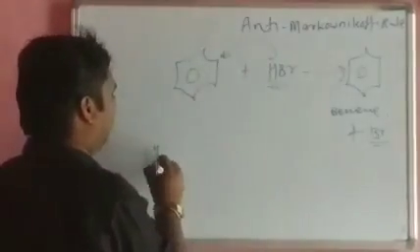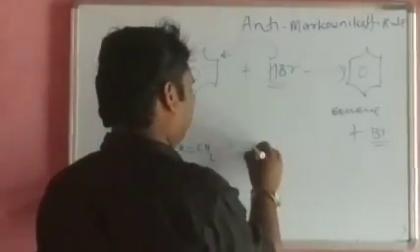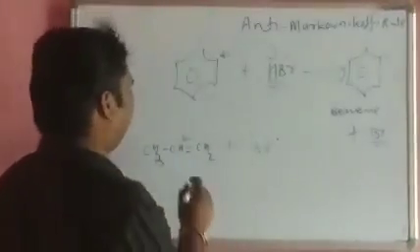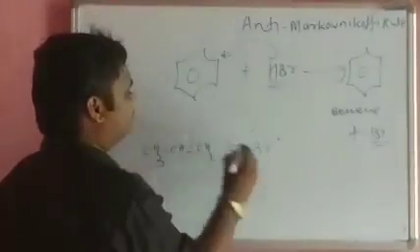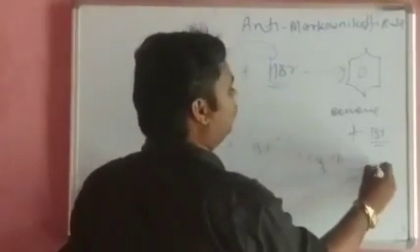Next, the hydrocarbon chain CH3, CH, CH2. This Br radical attacks this chain, here on this carbon atom, giving CH3 CH CH2 Br.